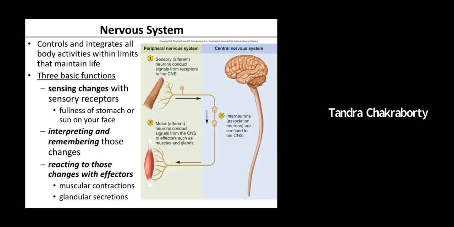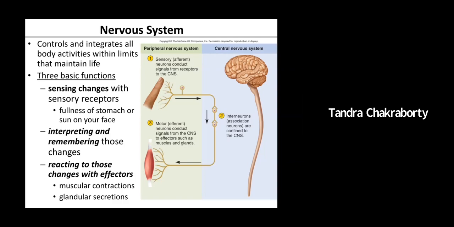Thus, the nervous system has four important functions. Number one, sensory, where it gathers information from the external environment. Number two, integration, where it processes the information that it receives. Number three, effector, where it produces a response, a motor response, especially related with muscles. In addition to these three, there is another important function of the nervous system, which is the internal regulator. It is responsible for keeping the homeostasis of the body for optimal performance.